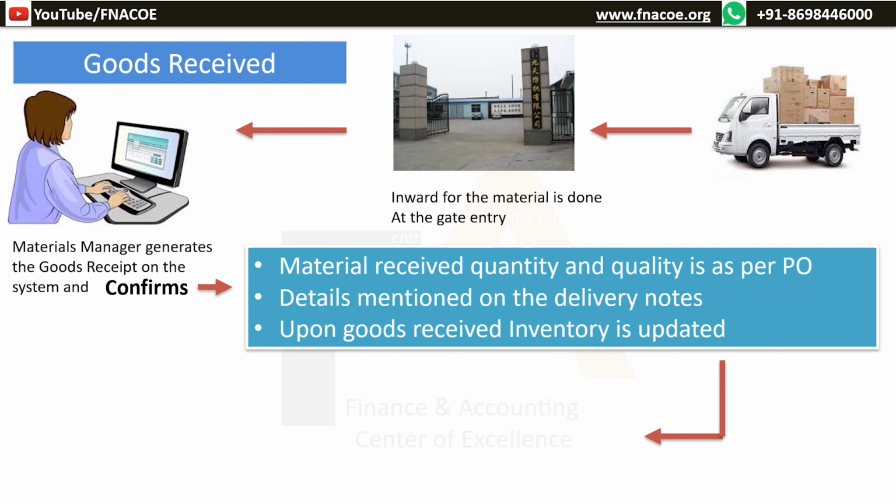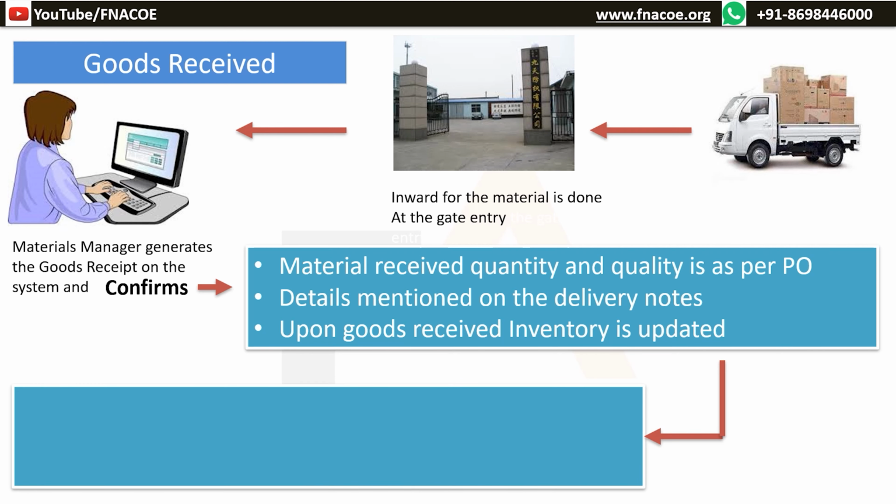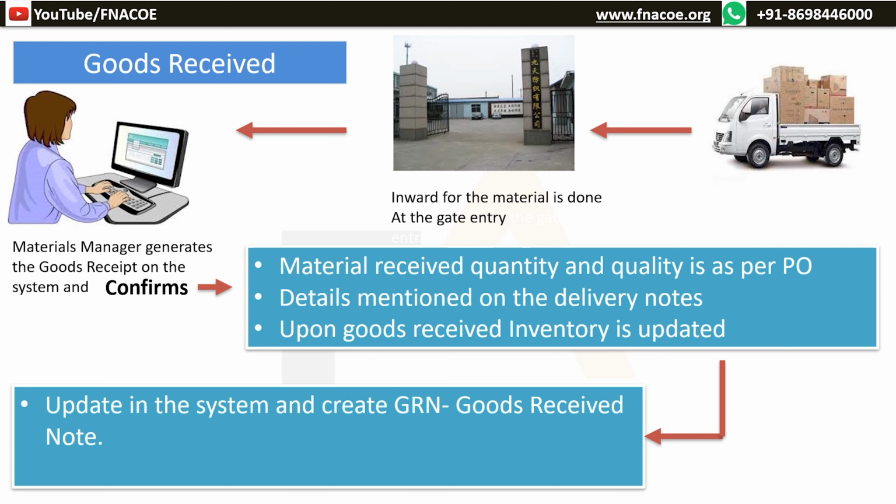Once the goods are received, details need to be updated into a system and a GRN created. GRN is goods received note. A goods received note is a record used to confirm all goods have been received and is often compared to a purchase order. This is just an overview of GRN. We will have a separate video on GRN to explain the how and why of GRN, which is the most critical document in the P2P process.